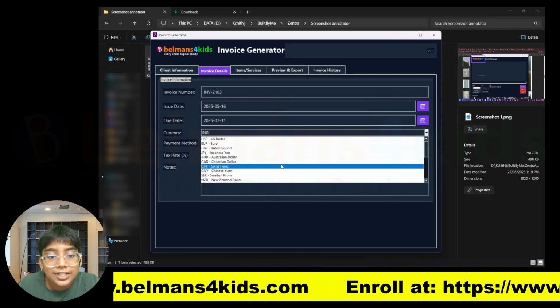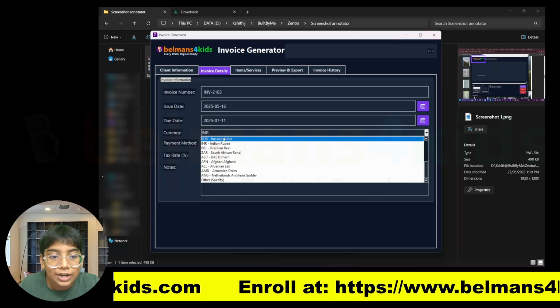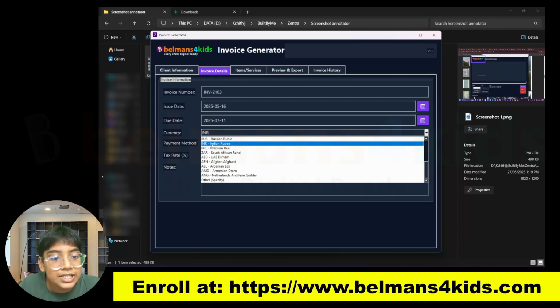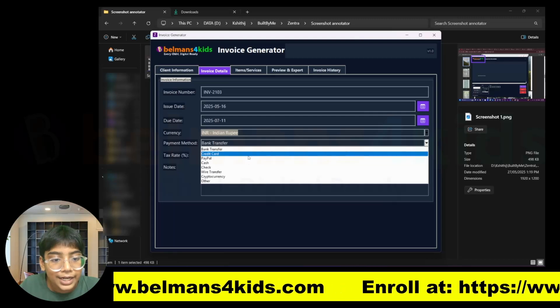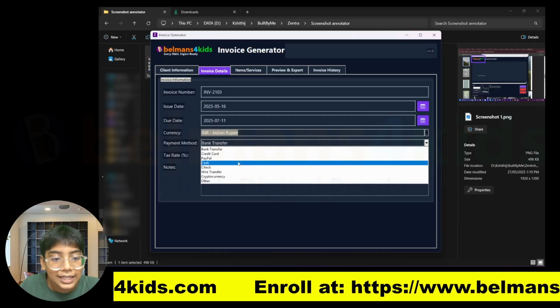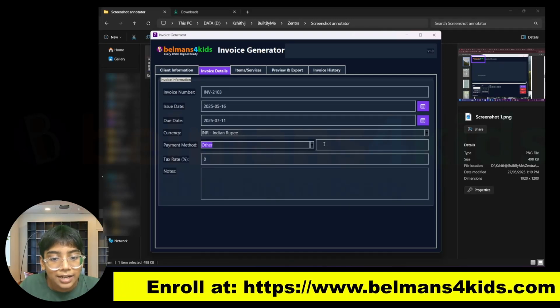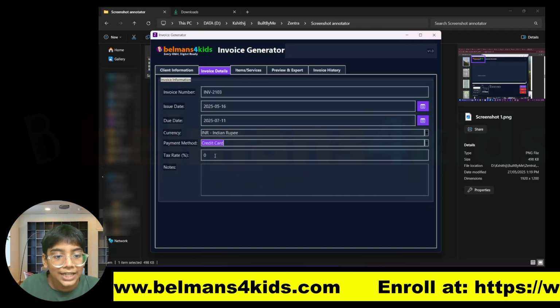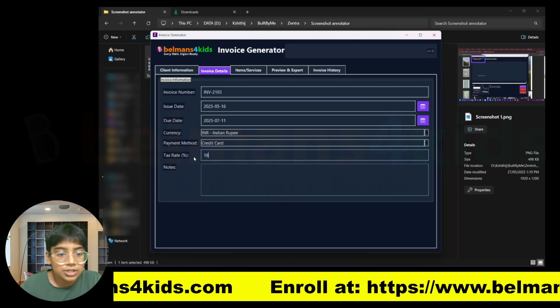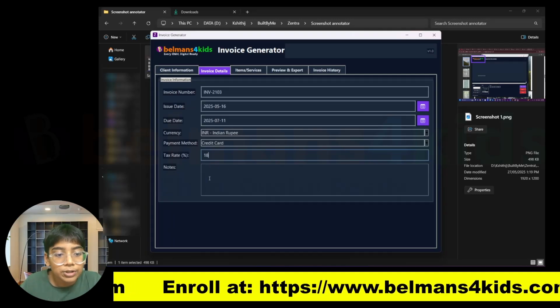You can select currencies from the drop down over here, or you can even add your own. I'm just going to select the Indian rupee, and you can select the payment method: bank transfer, credit card, PayPal, cash, or you can press on other and put a different payment method. I'm just going to select credit card, and you can put the tax rate. So let me just put 18%, and you can even put notes.